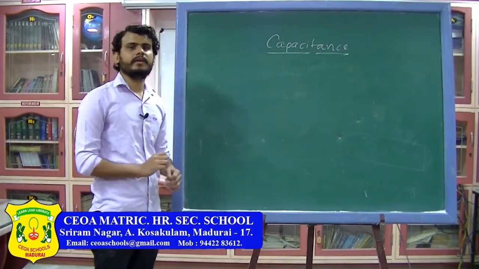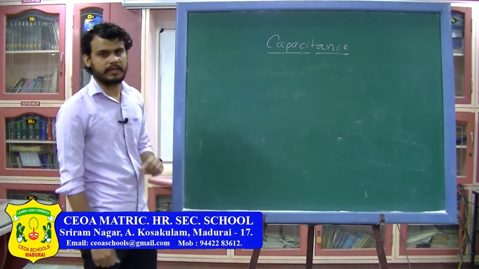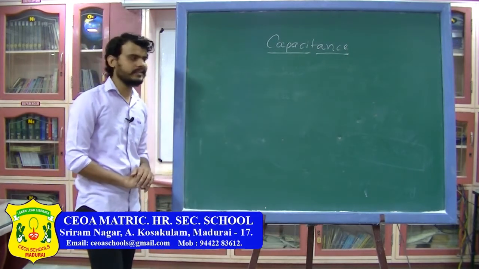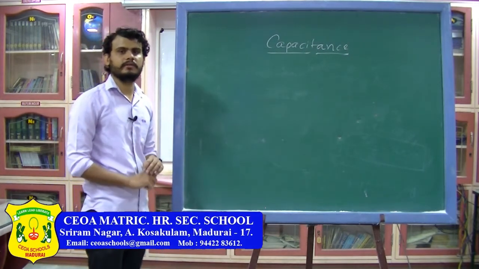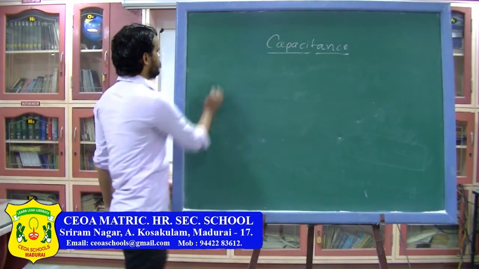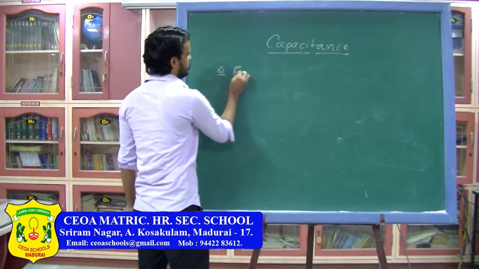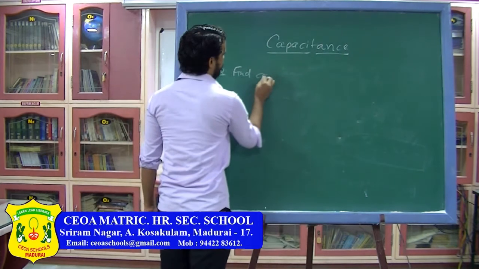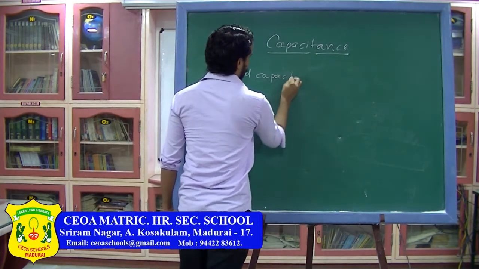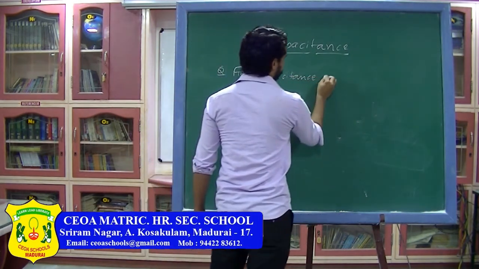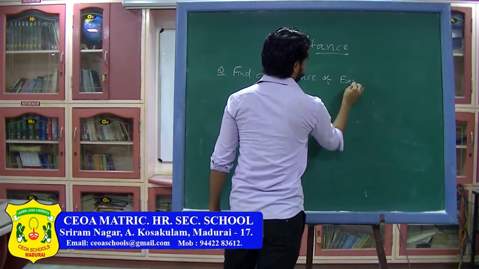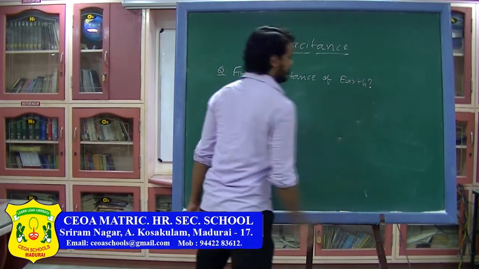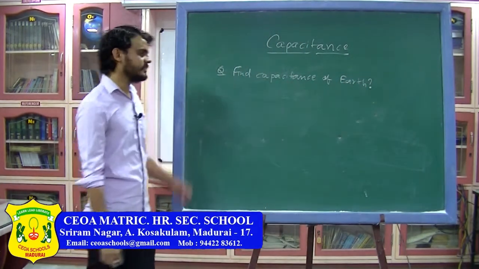So now that we have found the formula for the capacitance of a spherical conductor, let us find the capacitance of earth. So the question is: find the capacitance of earth. As you know, earth is a spherical conductor.